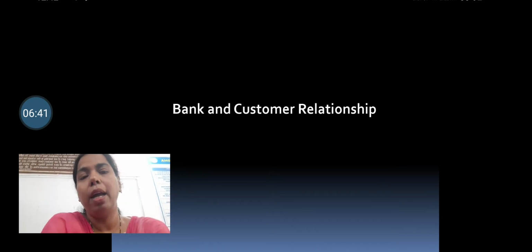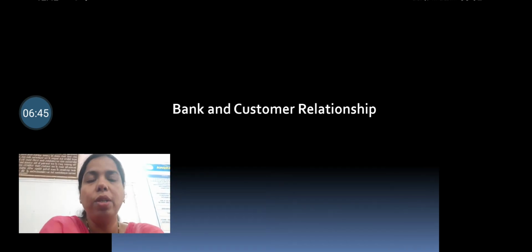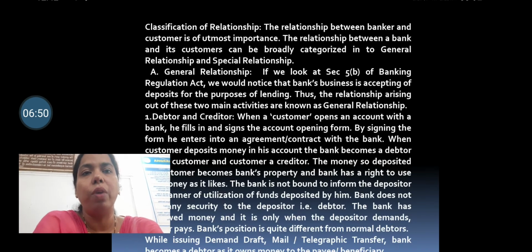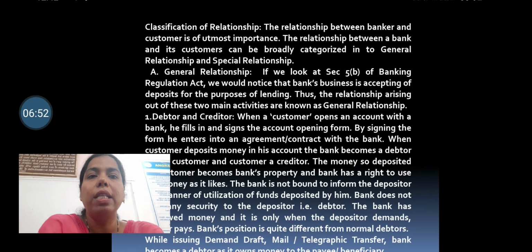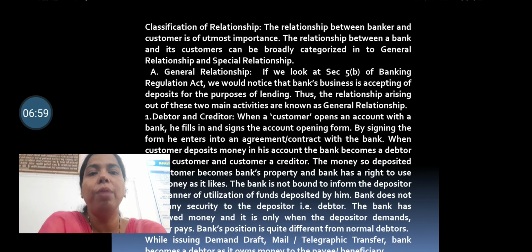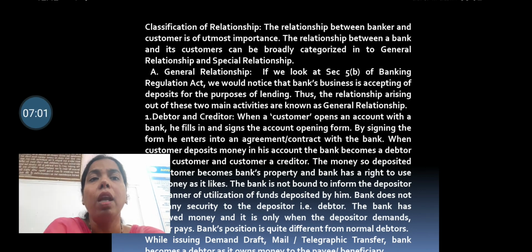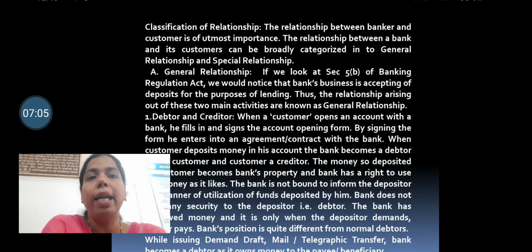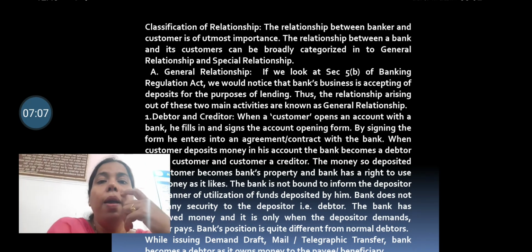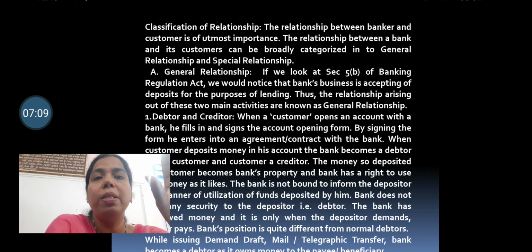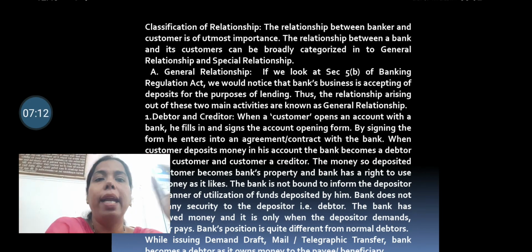Now we will see what is the relationship of the bank and the customer. As far as the bank and customer relationship is concerned, it is of two kinds: the general relationship and the special one. The first one is the general relationship. According to the Banking Regulation Act, the general relationship arises, and this relationship is basically of the debtor and the creditor.